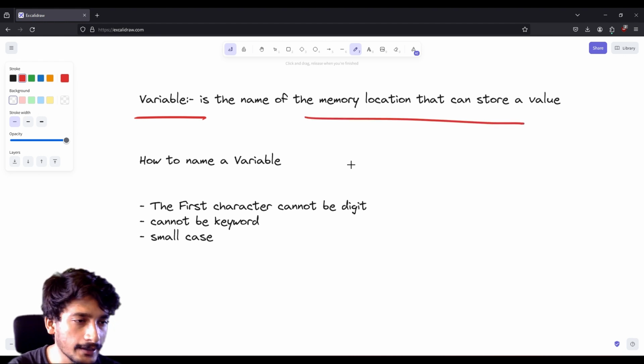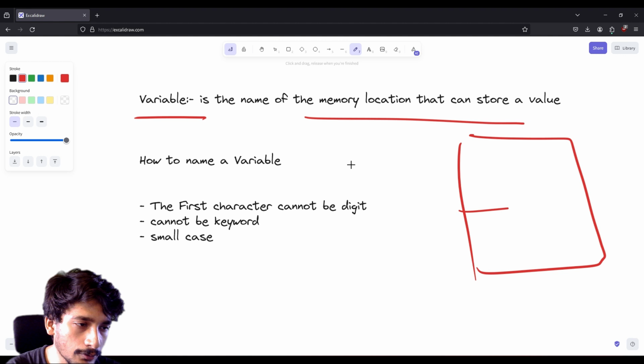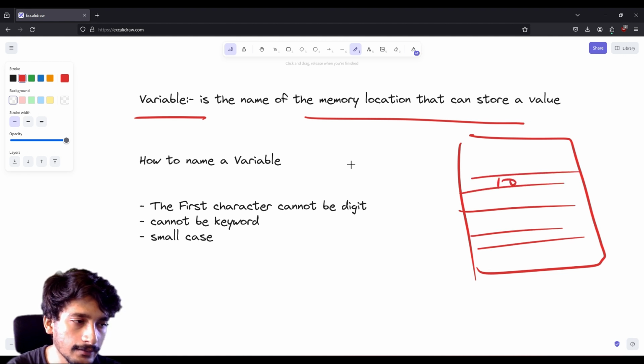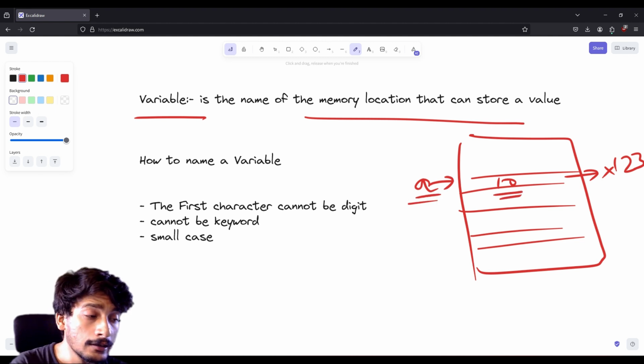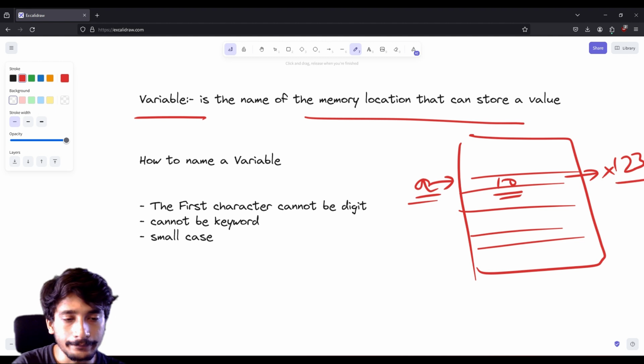So what does it mean? Basically, a variable stores the value in the RAM. Here is our RAM, and suppose these are all empty addresses, and we have stored a value 10 at the address x123, and the variable name that we have assigned is a. So basically it's a memory location that can store the value 10 at a location which is x123.